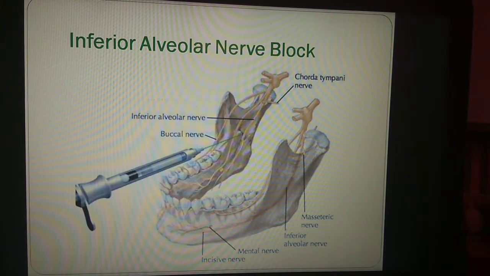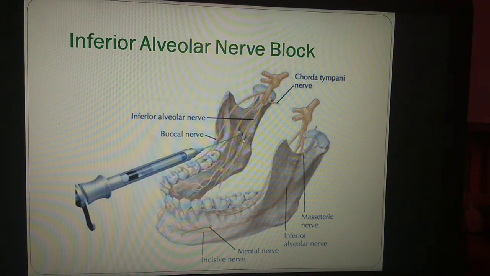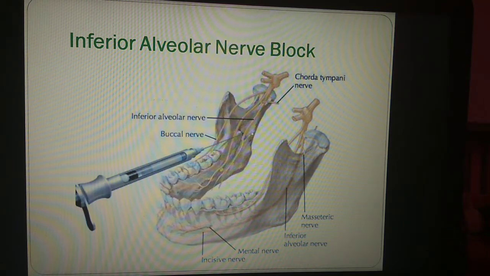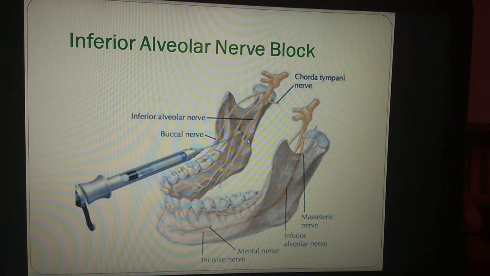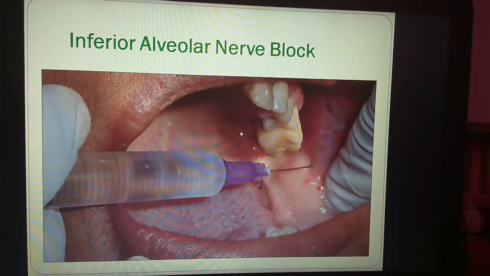So in this diagram you can see this is the site of block of the inferior alveolar nerve. By the syringe you can block the inferior alveolar nerve at this site, and this is the procedure through which you can block the nerve.